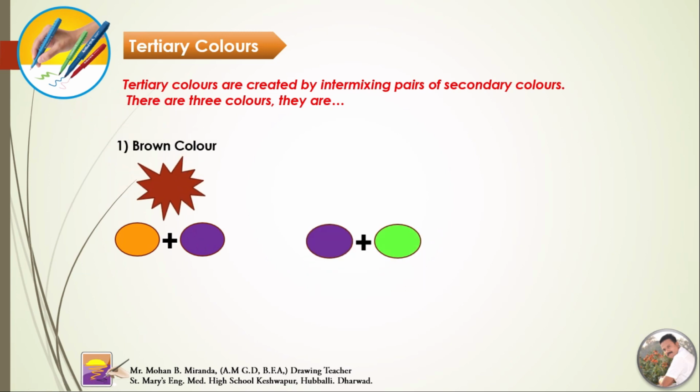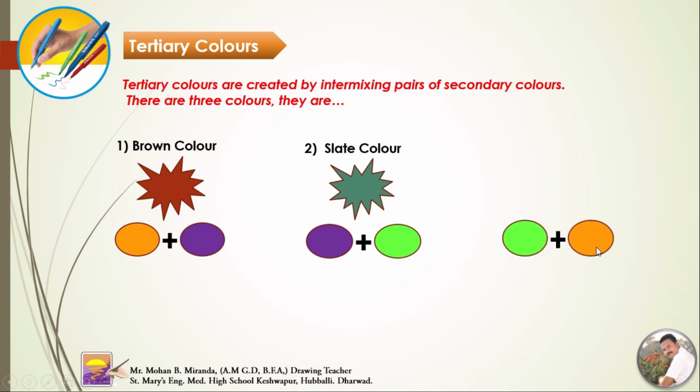Purple and green, mixed together, give a slate color. Green and orange, mixed together, give a greenish brown color. Brown, slate and greenish brown are the tertiary colors.